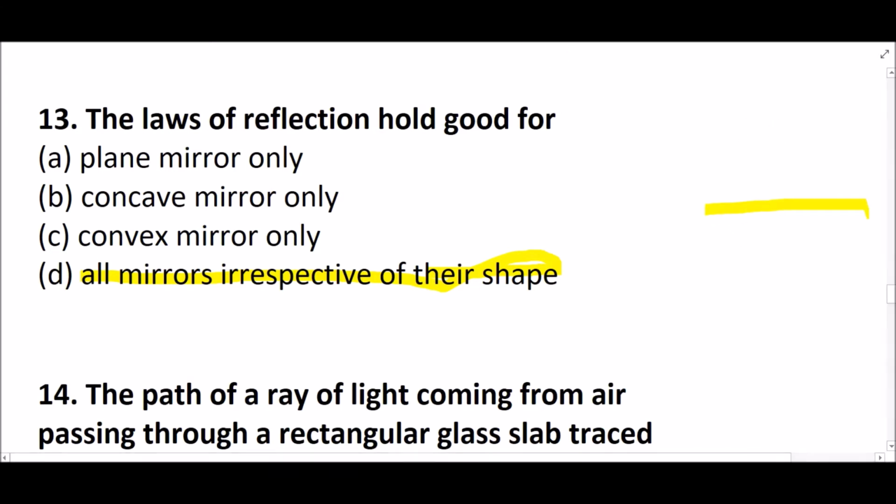Suppose light is coming, this is the incident ray, and this is the reflected ray. So the law of reflection says that the angle of incidence, which is this, I, is equal to the angle of reflection, which is R. So this law is applicable to all the mirrors, right? So let's move to the next.